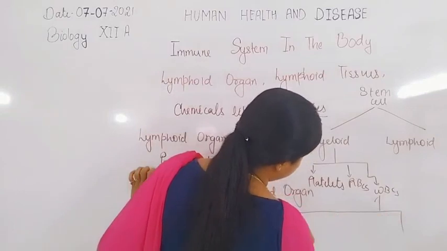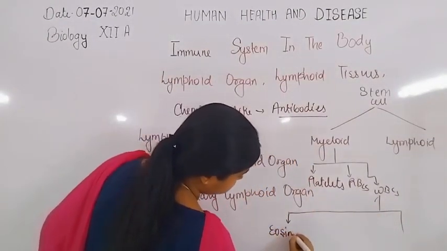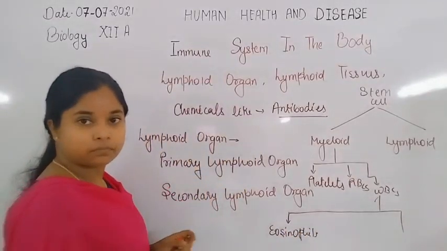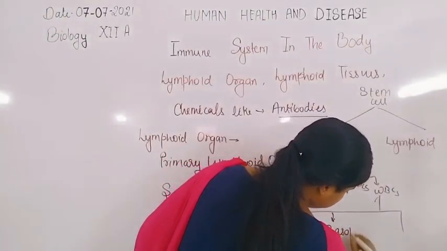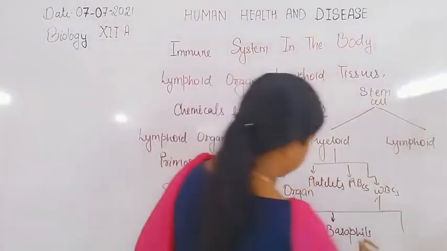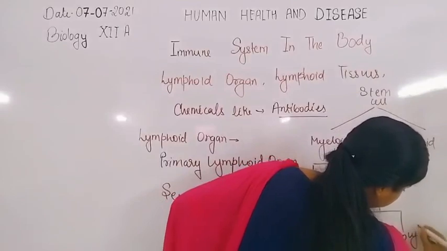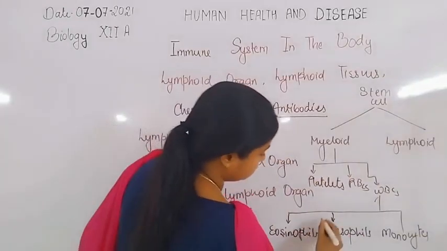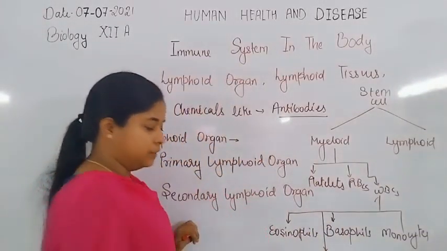The WBCs are eosinophils, basophils, monocytes, and another one is neutrophils.